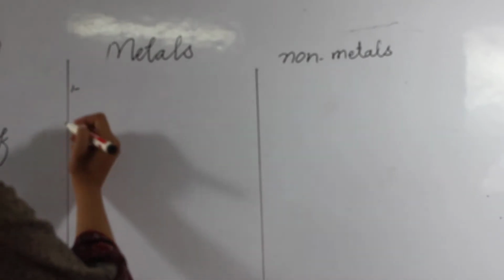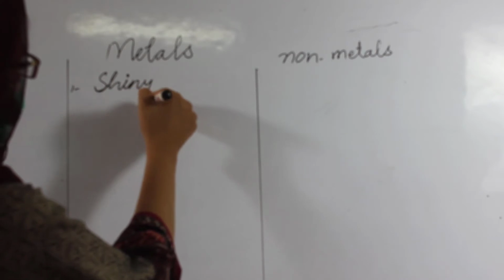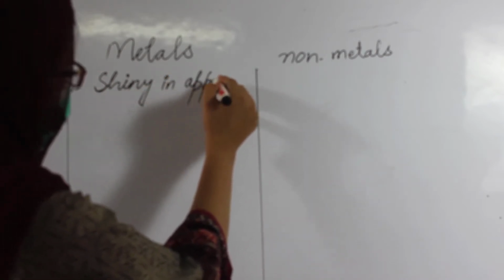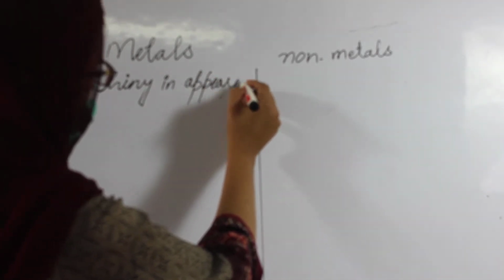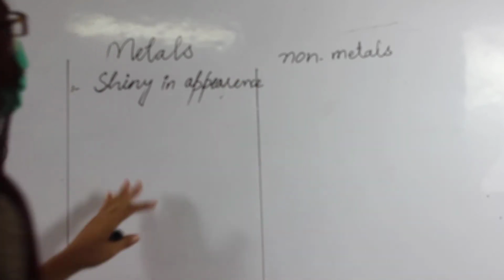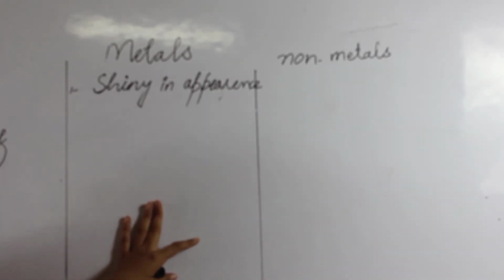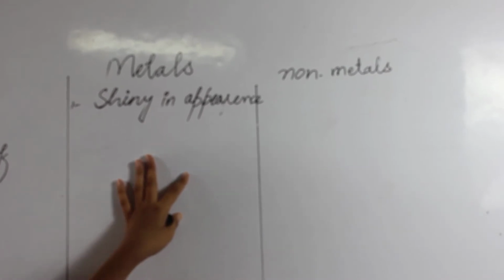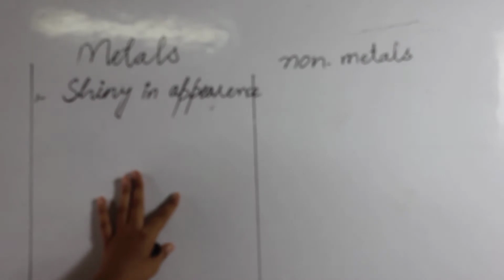First, metals are shiny in appearance. Students, you see gold, silver and copper, these are metals, and their appearance is shiny. They are not dull in appearance, they shine brightly.